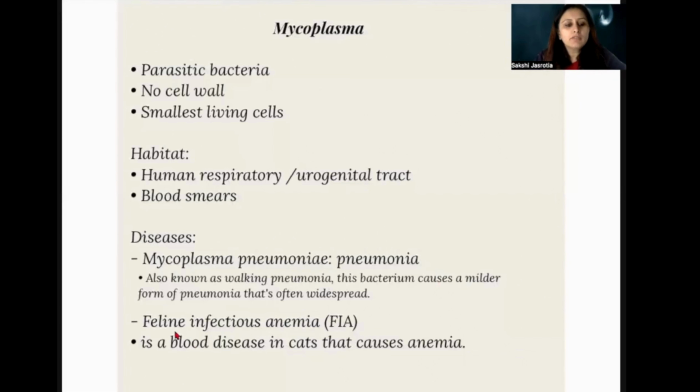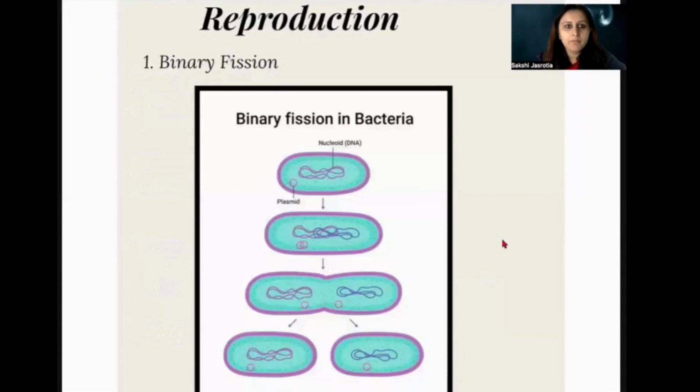This is another one, feline infectious anemia. This is seen in cats, right? So we know what anemia is. It is the lack of blood in the organism. So this disease is common in cats, which is caused by mycoplasma, right?